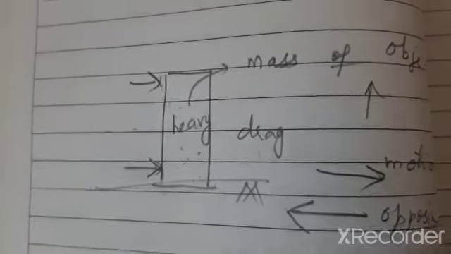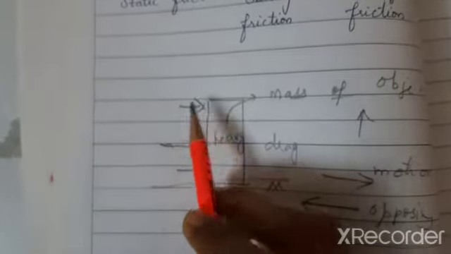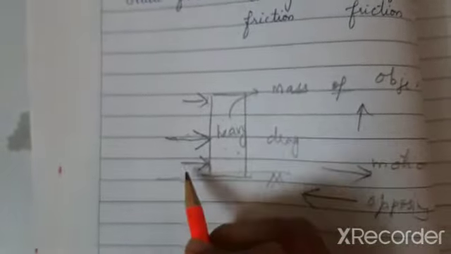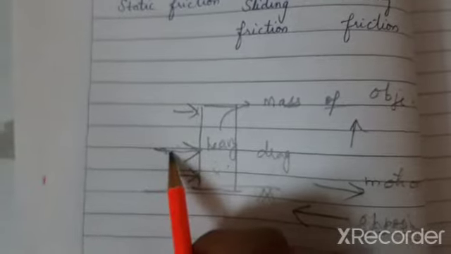For that, I need to apply the force exactly perpendicular to the object. If I apply force on the top, the object will not move. If I apply the force from the bottom, the object is not going to move. If I apply the force exactly perpendicular, what is meant by perpendicular? 90 degrees, right?